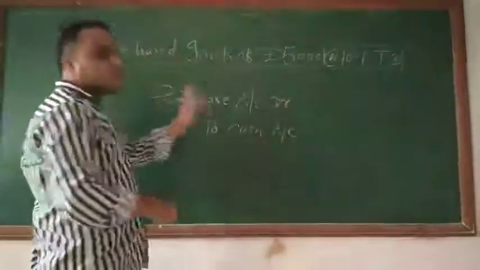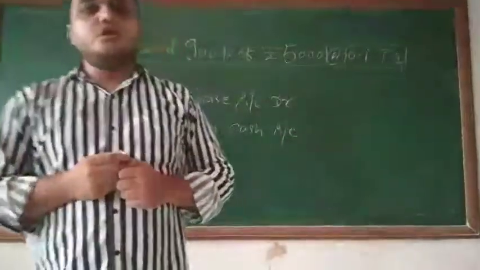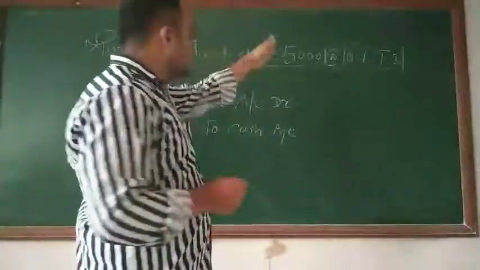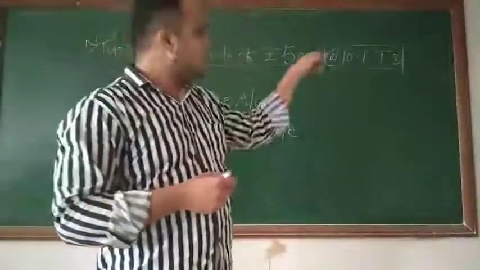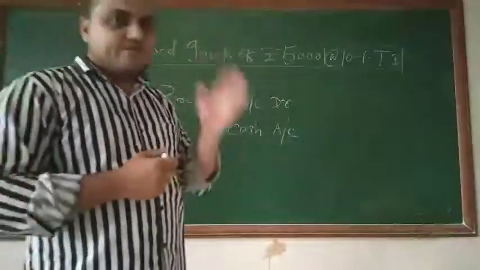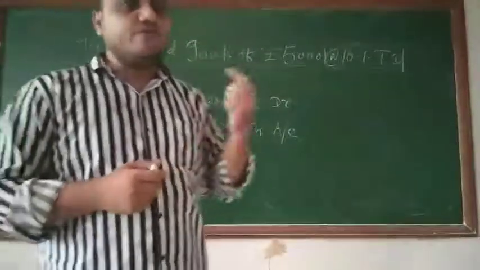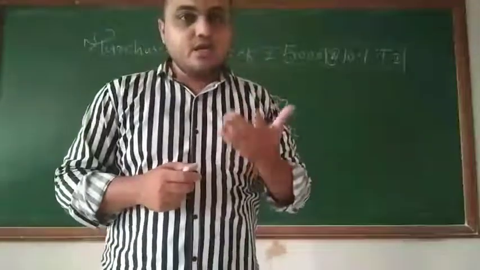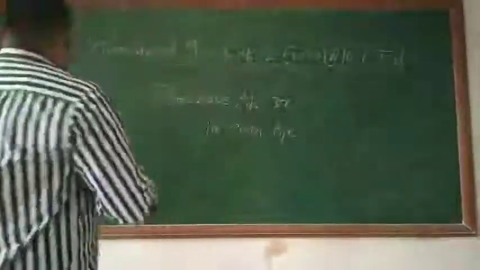Purchase account debit to cash account. Now students, the amount: 5,000 was the original price, but because of the 10% discount we are getting from the shopkeeper, that means 5,000 minus 10% of 5,000, which is 500. I hope you know that.